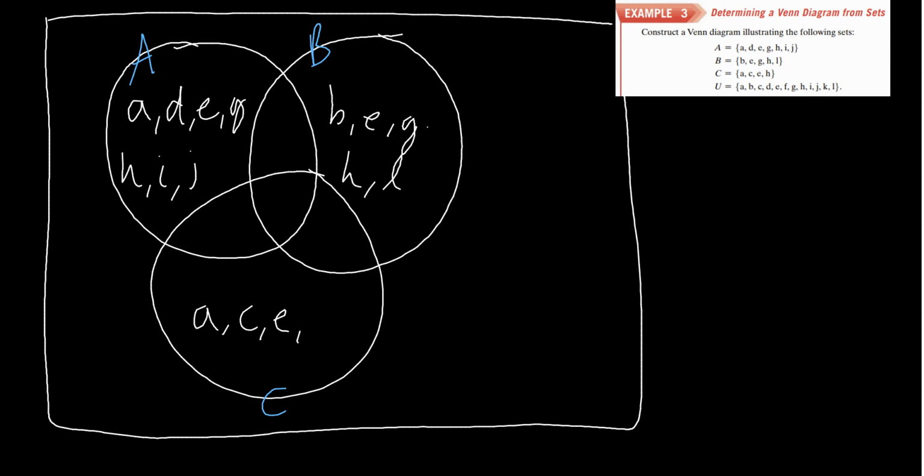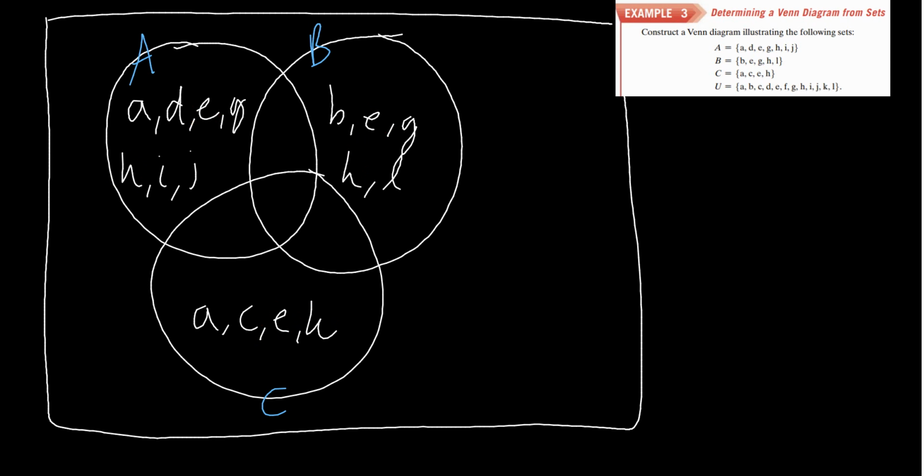Okay. So first thing I'm going to do is ask myself, what do all three of these sets have in common? Well, look in here. It appears that they all have A. Well, no, they don't actually, because B doesn't. So they don't have A. D isn't in all of them. C doesn't look like it is in all of them. E does though. We have an E here, E here, E here, and it looks like H as well. We have an H here, and H here. So E and H are going to be the ones that go in the middle because they're in all three of them. So let's go ahead and put that there.